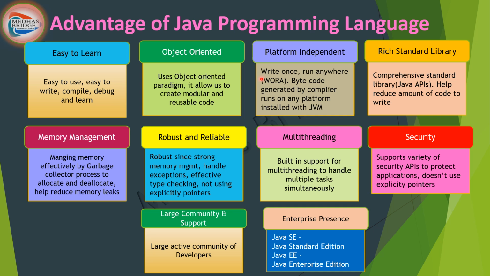Next, Java is platform independent, achieved through the JVM, the Java virtual machine. The simple thumb rule is: write once, run anywhere. That's the statement you can think of. Platform independent. What are the platforms? A platform can be Windows, Linux, or Mac. Once you write the code and compile it, it generates bytecode. That bytecode you can run on any platform, making use of the JVM. The JVM creates an abstraction between the Java code and the hardware,